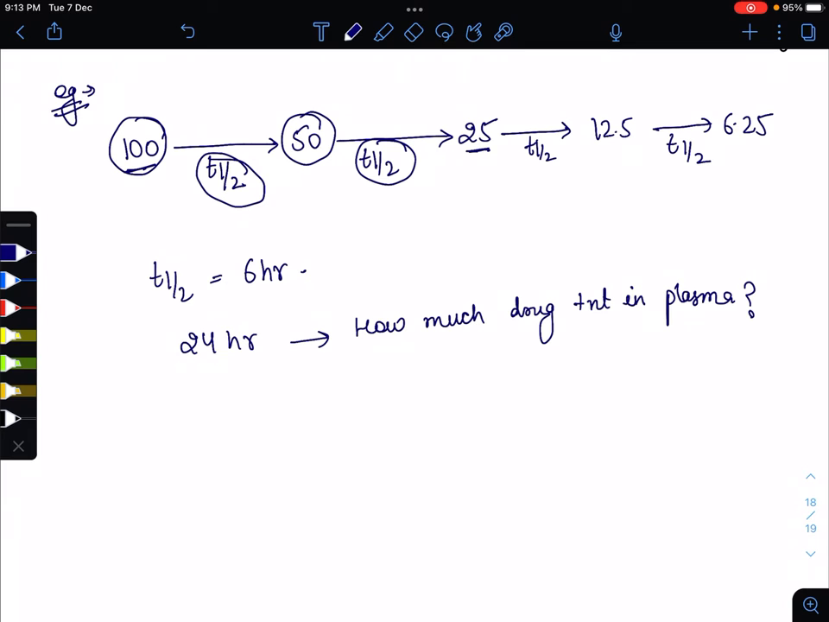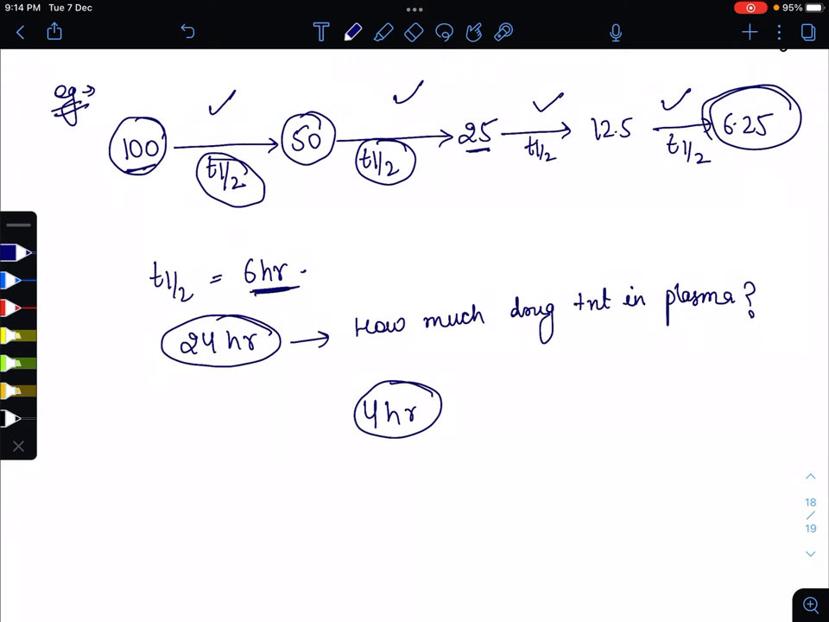So how will we calculate? In 24 hours, the drug half life is 6 hours, meaning we have to check 4 half lives. So this is the 1, this is the 2, this is the 3, this is the 4, meaning the plasma at that particular time after one day, the amount is 6.25, and this is the amount of the drug present in the plasma.